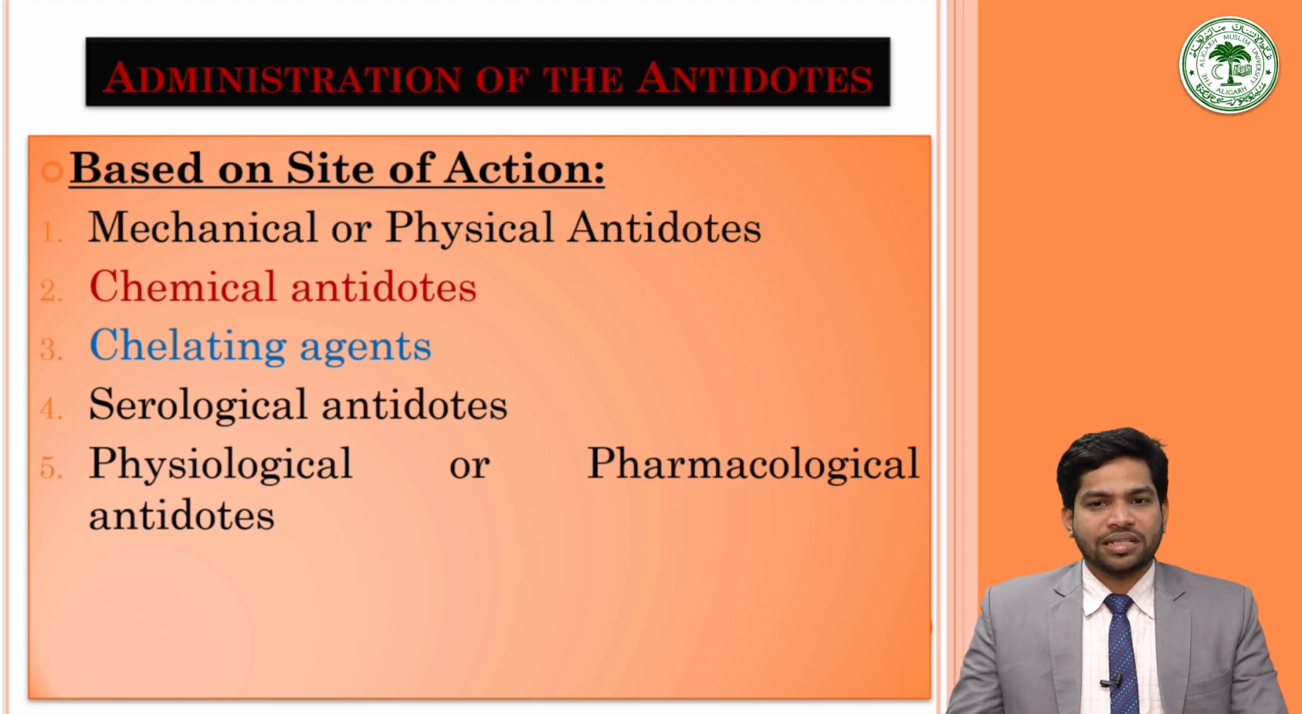Antidotes may counter the poison when it is within the gastrointestinal tract, or when it is in the blood, or when it is acting on the target cells, that is at the receptors. Mechanical antidotes act inside the GIT. Chemical antidotes also act inside the gastrointestinal tract, whereas serological antidotes act inside the blood and the chelating agents also act inside the blood. The physiological or pharmacological antidotes act at the target cell or the receptors.